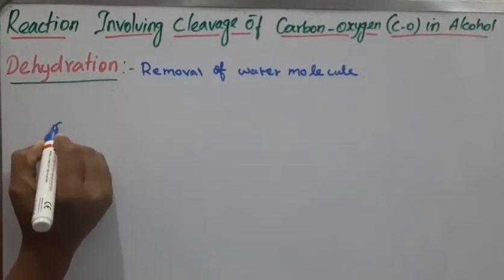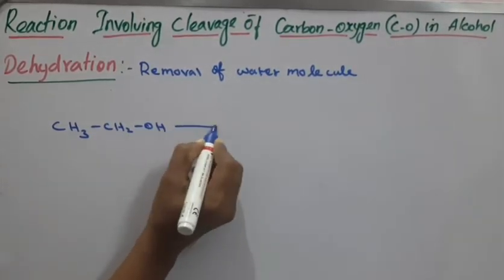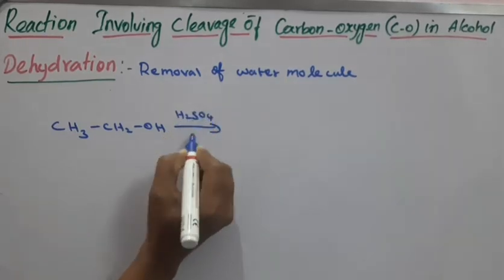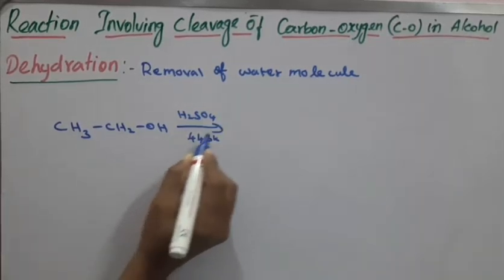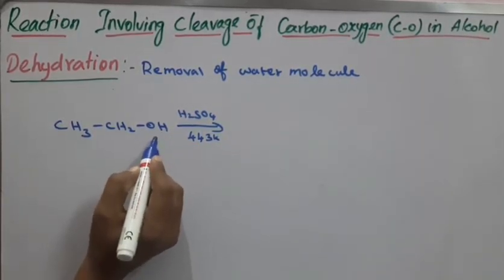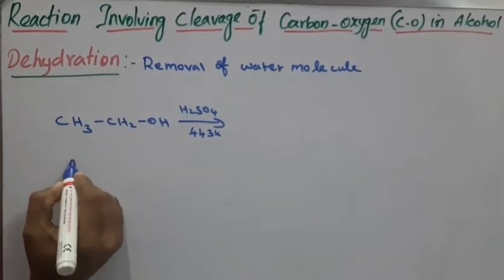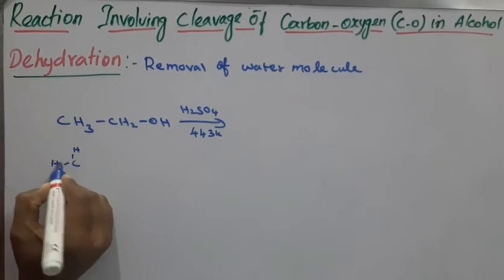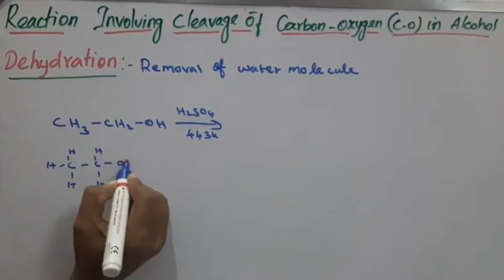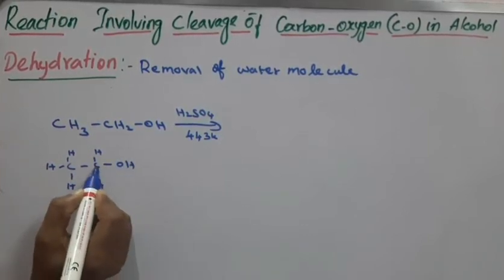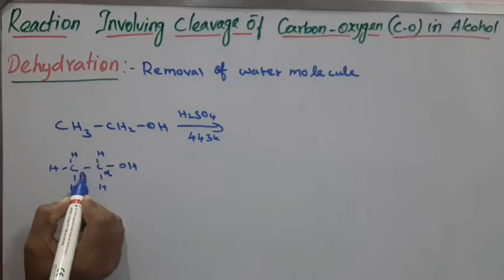Suppose I take an example, CH3CH2OH, in the presence of H2SO4 at 443 Kelvin. Here the elimination reaction takes place. Removal of water. How do you write this case? CH3, then CH2 and OH. The carbon attached to the OH is the alpha carbon atom, and the nearest carbon atom is the beta carbon atom.